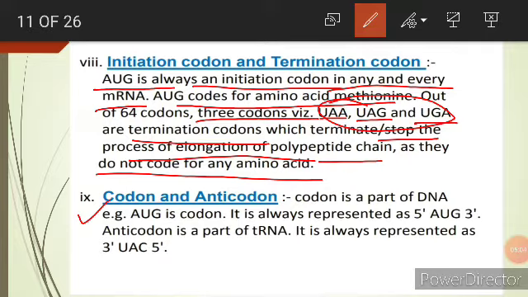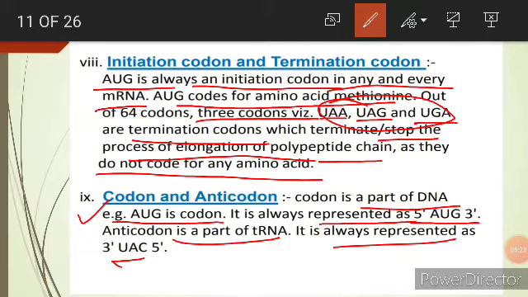Now next is codon and anticodon. Codon is a part of mRNA. For example, AUG. AUG is what? Codon. And it is always represented from 5 to 3 prime end. The anticodon is what? It is a part of tRNA and is always represented from 3 to 5 prime end, UAC. So the anticodon of AUG is UAC.